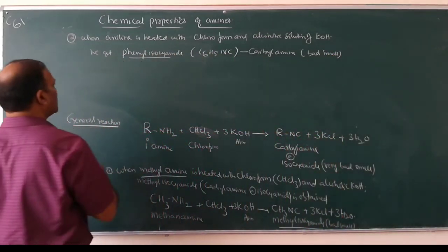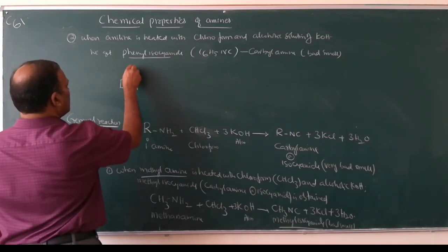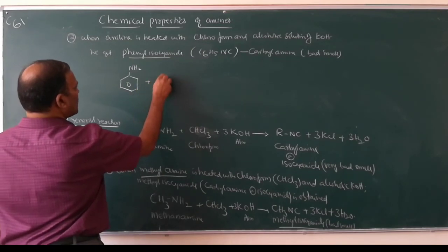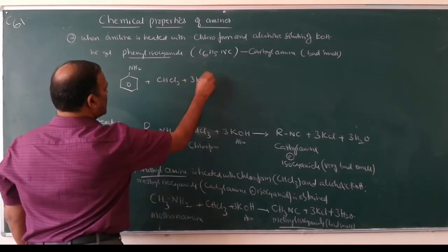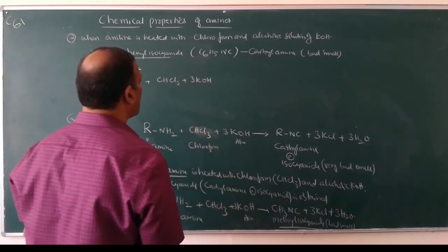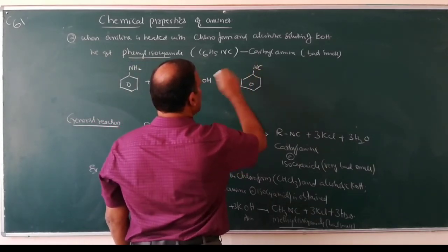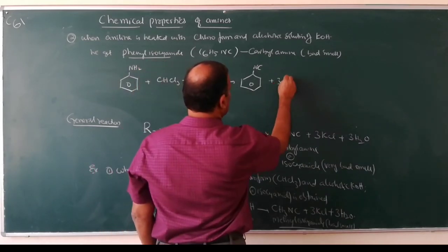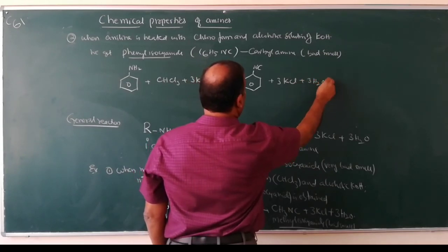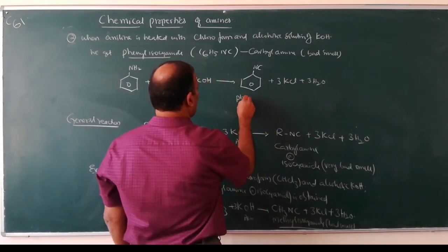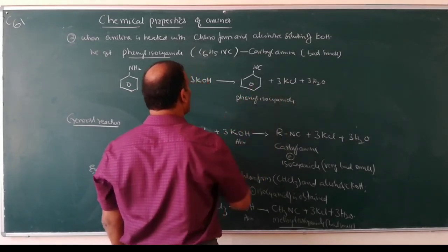So write the reaction. This one is aniline plus CHCl3 plus 3KOH. What happens? You will get NC plus 3KCl plus 3H2O. This one is phenyl isocyanide.